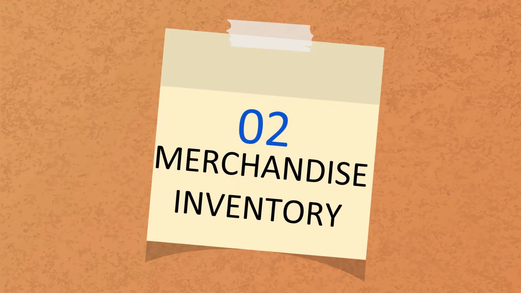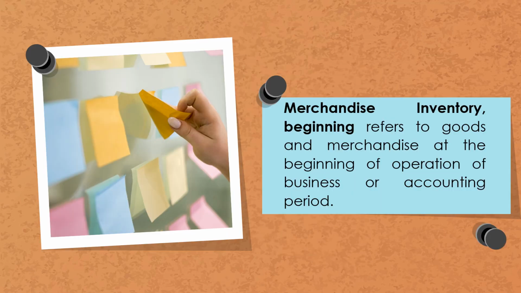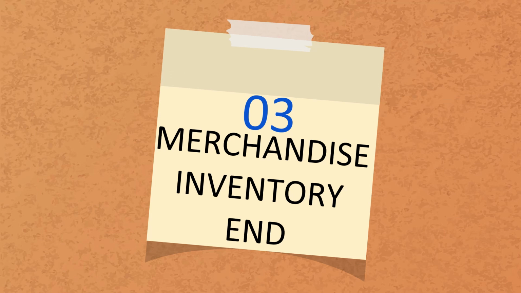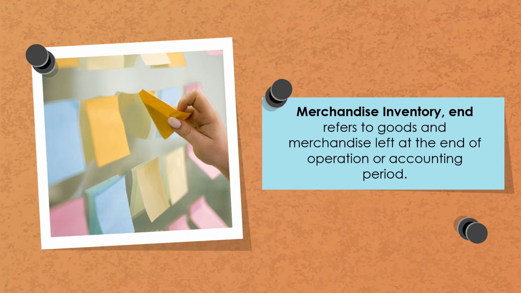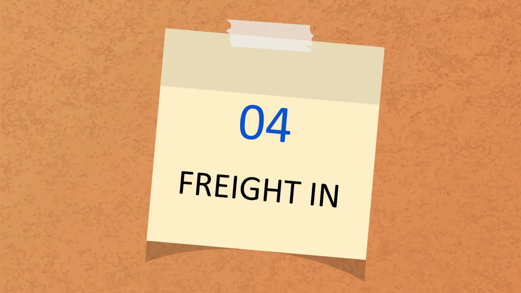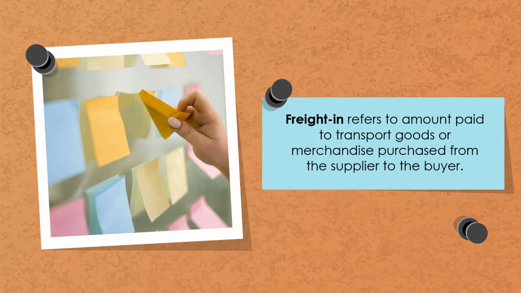Merchandise inventory refers to goods and merchandise at the beginning of operation of business or accounting period. Another term to remember is merchandise inventory end. This refers to goods and merchandise left at the end of operation or accounting period. So let's say this is the amount of merchandise left by the end of December 31 of each year. Another term is freight in. Freight in refers to the amount paid to transport goods or merchandise purchased from the supplier to the buyer.